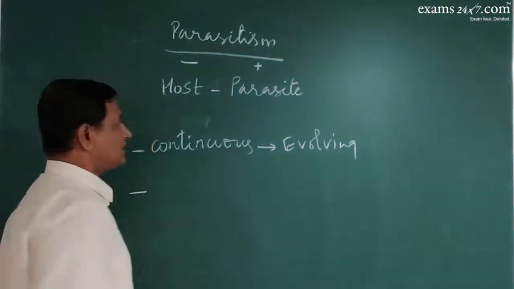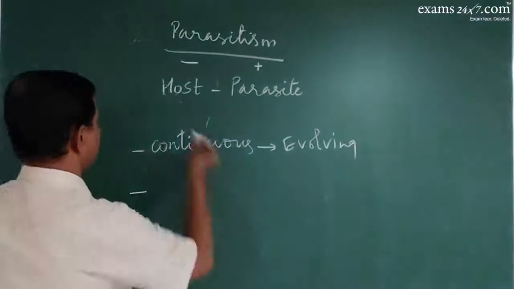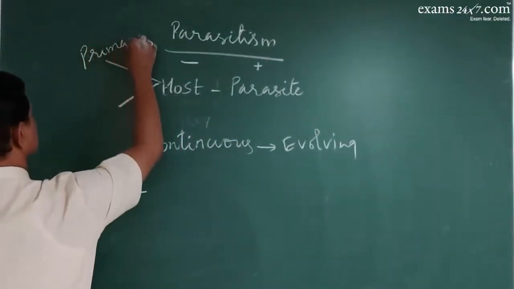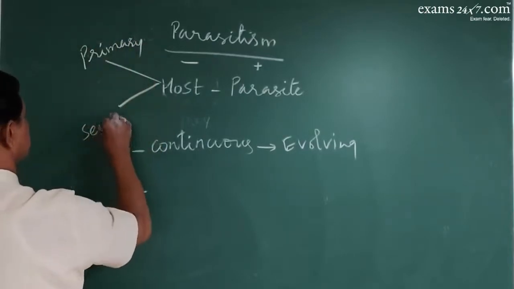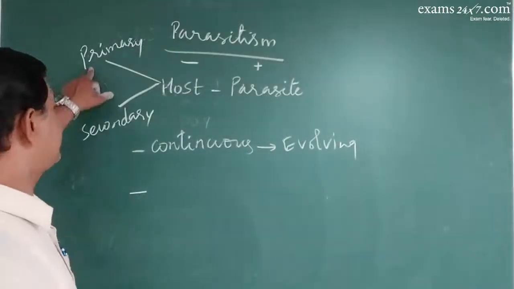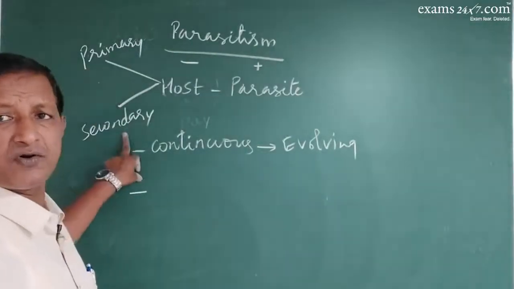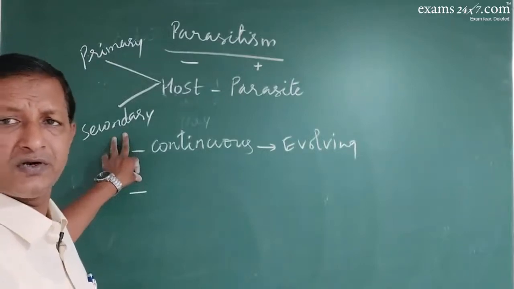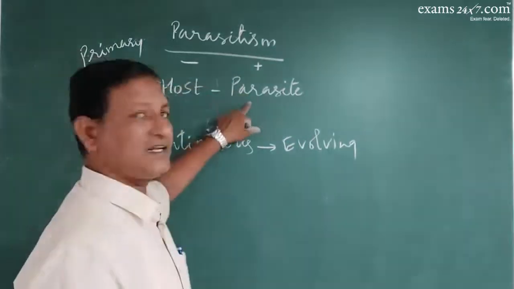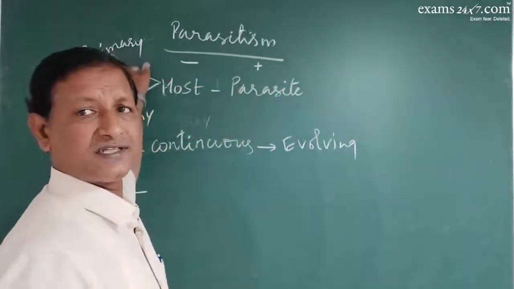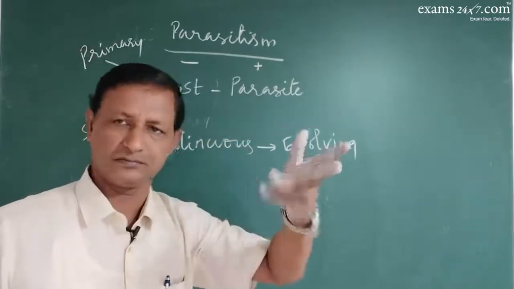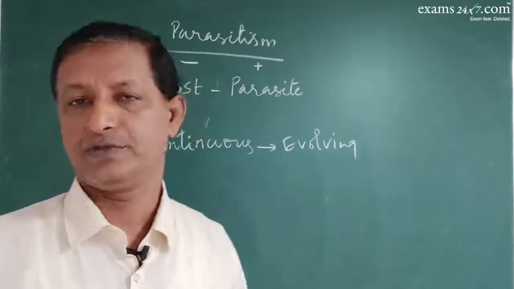Then, the parasite will have the host. The host may be a primary host or a secondary host. The primary host is the main host. The secondary host is the host for taking rest. So a parasite always causes the disease in the primary host, and takes rest in the secondary host. So it is very active in the primary host.